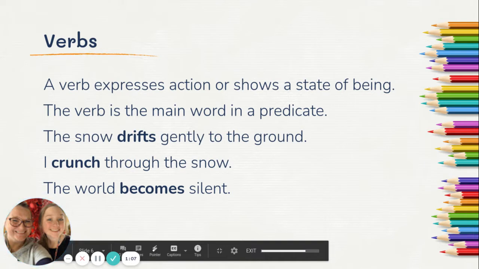The snow drifts gently to the ground. Drifts is your action word, and it's also the start of your predicate. I crunch through the snow. Crunch, that is your verb. The world becomes silent. Becomes is your verb.